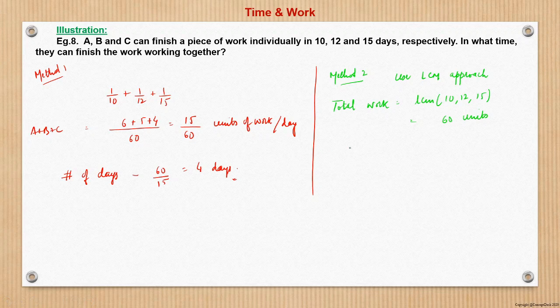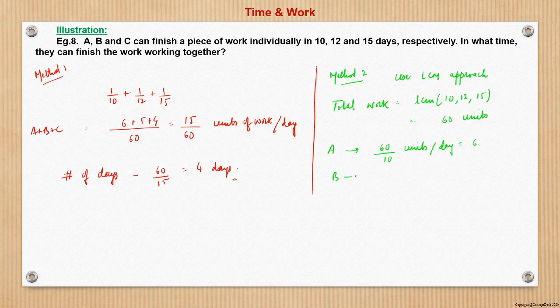So 60 units of total work is there. Now A will be doing what? 60 by 10 units per day, which is 6.